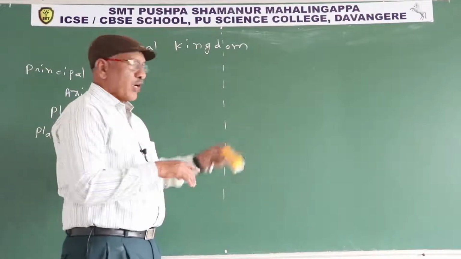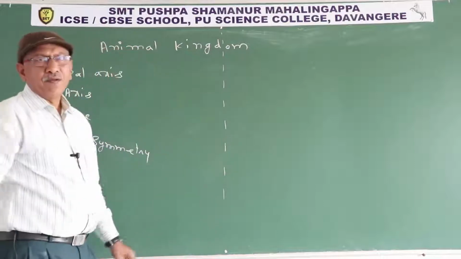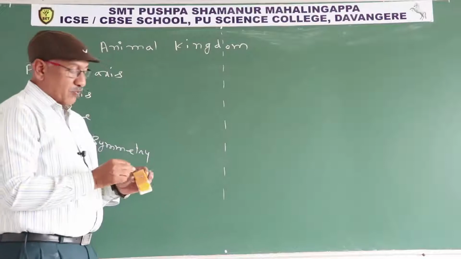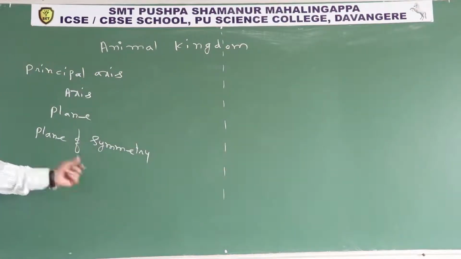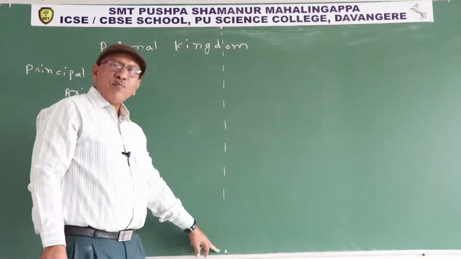So what is principal axis? Principal axis is an imaginary straight line connecting two midpoints present on the same surface. We assume it is the body of an animal. It is one midpoint, it is another midpoint.